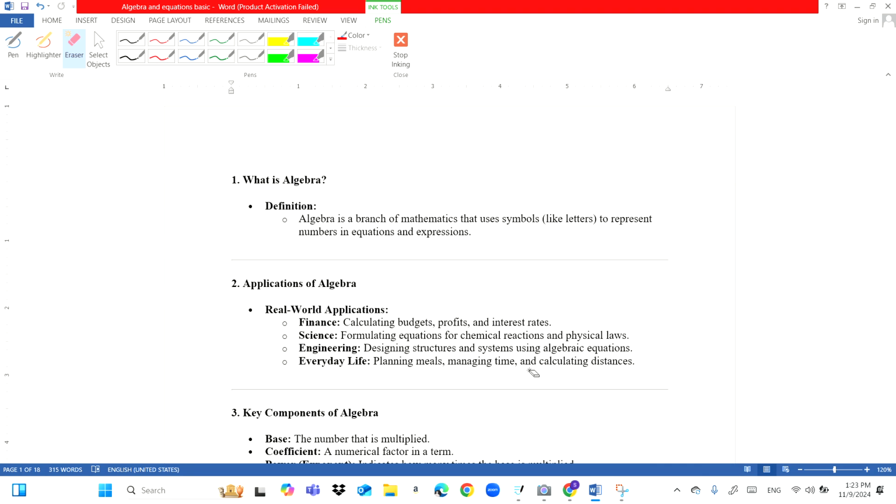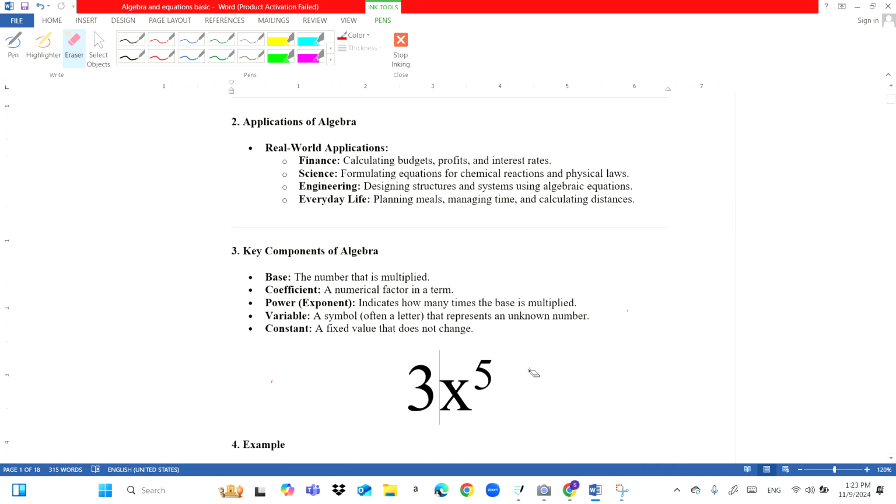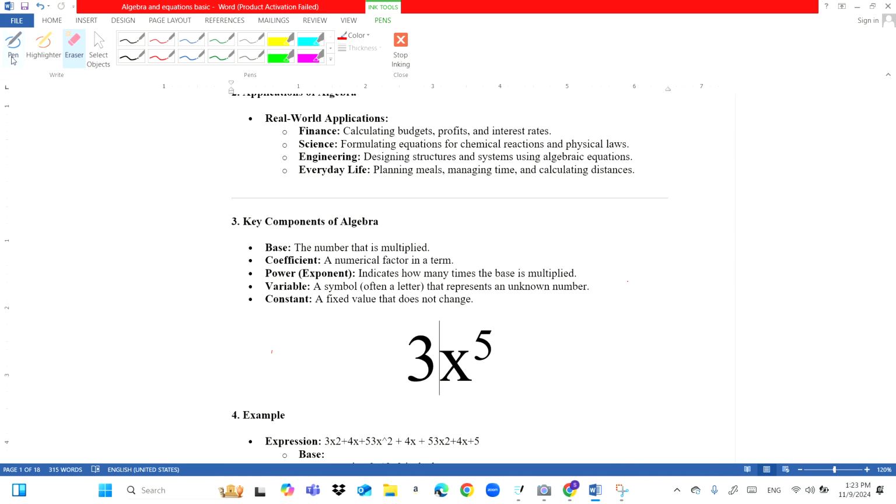Okay, so when we talk about algebra, number one, the thing that we need to know is what are constants and what are variables. Constants are the values that are never going to change, like numbers, the value of 3, 4, 5, or 1000, anything. These all are constants, because these values are not going to change.